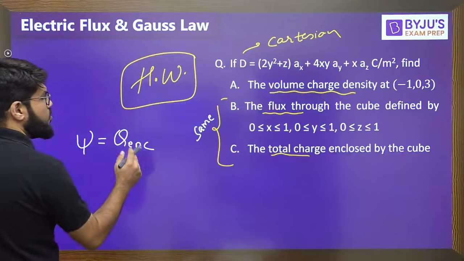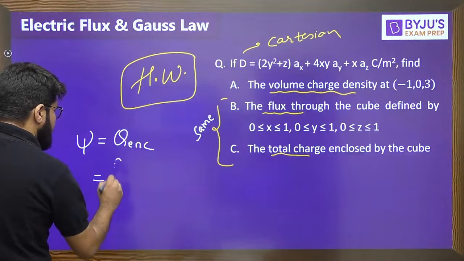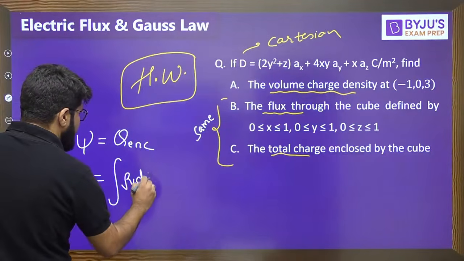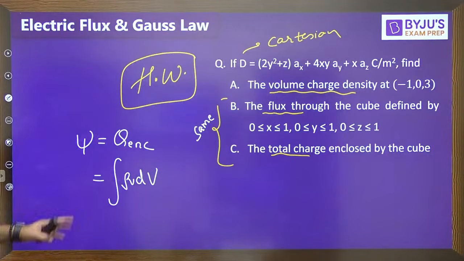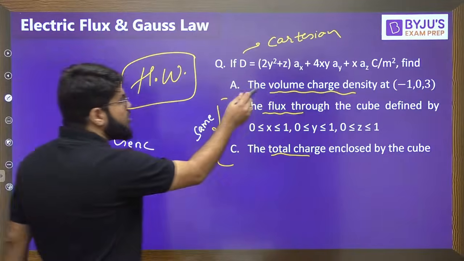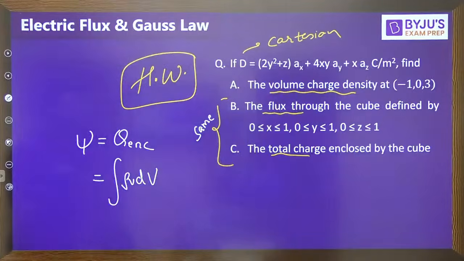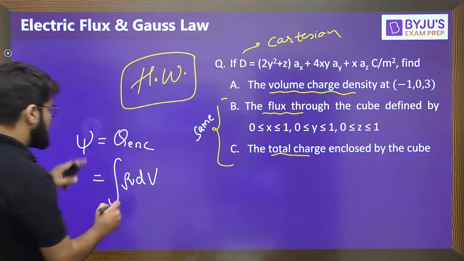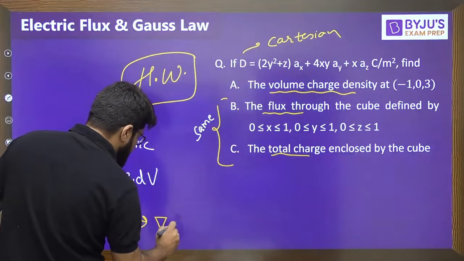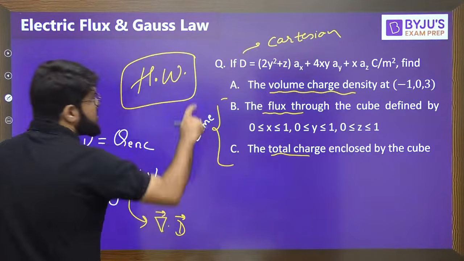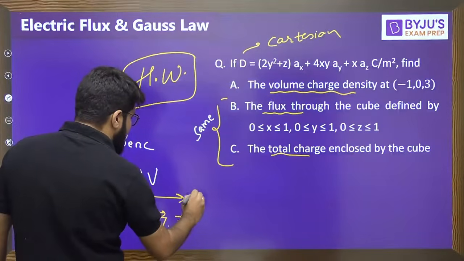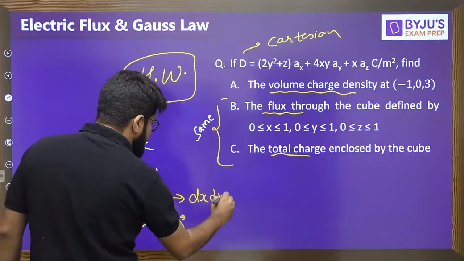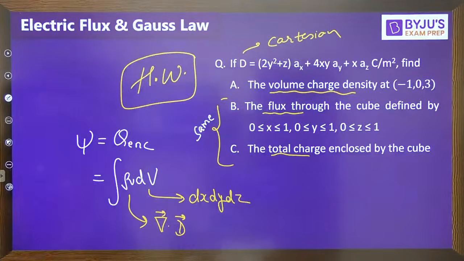So psi is equal to Q enclosed, and finally how are you going to solve it? Integral rho v dv. Just like the previous question, solve it as integral rho v dv. What is rho v? That you will calculate in the first part. Rho v is the divergence of D, a simple formula because it is Cartesian. What is dv? In the Cartesian coordinate, dv is given by dx dy dz. That's it.